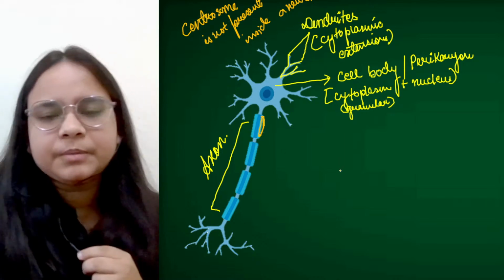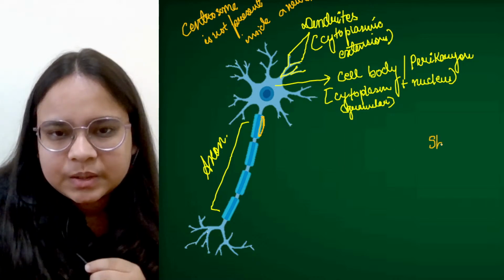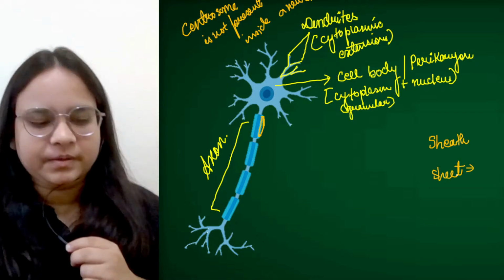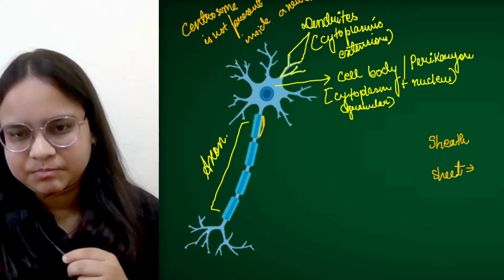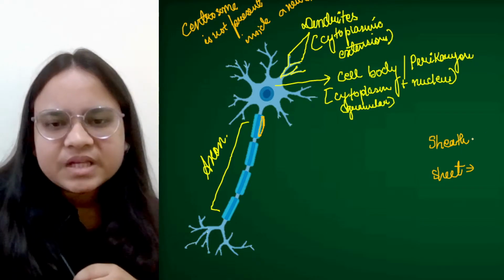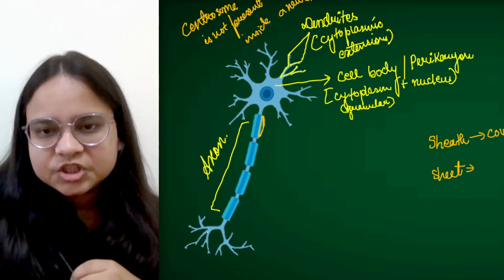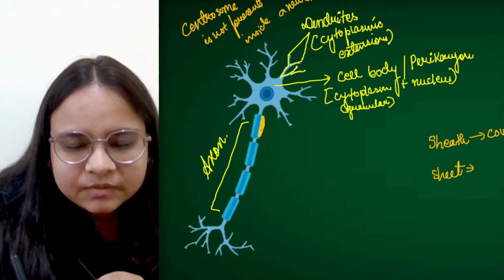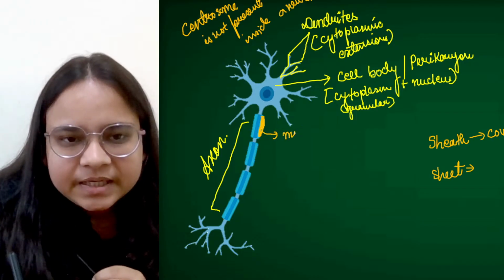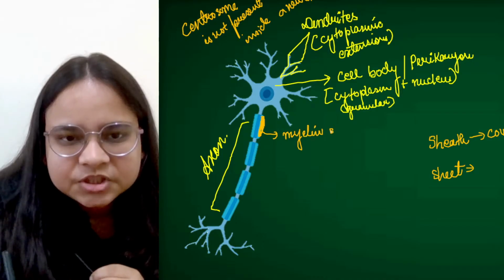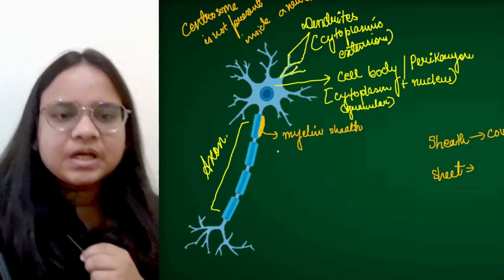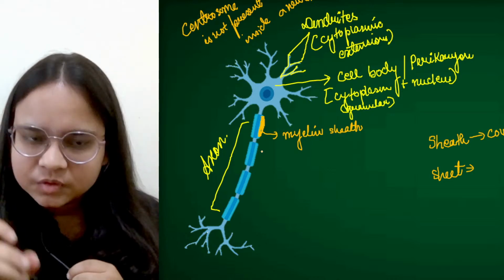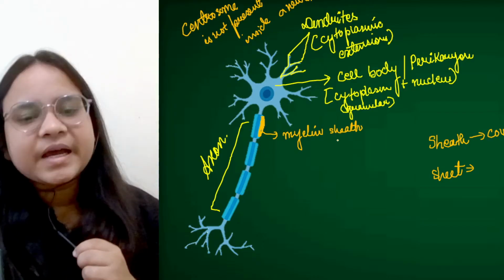Some people get confused with two terminologies: one is sheath and the other one is sheet. Sheet is a piece of paper or a layer of something. Sheath is a covering. There is a covering, which we call the myelin sheath. The myelin sheath envelops the whole axon throughout.